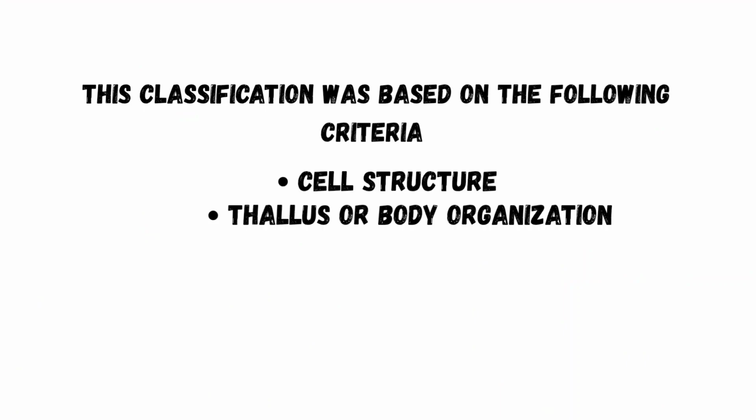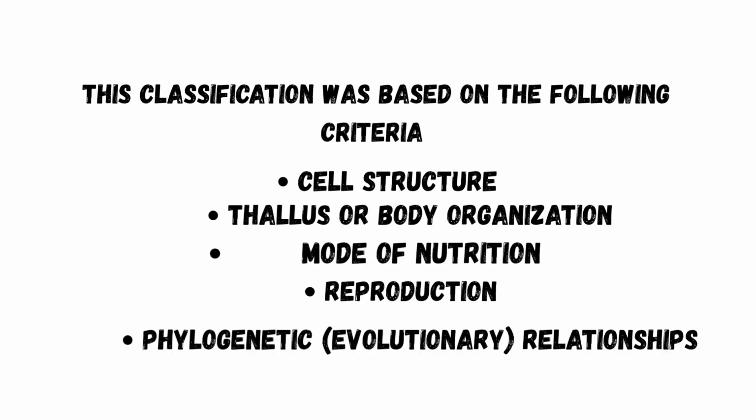This classification was based on the following criteria: cell structure, thallus or body organization, mode of nutrition, reproduction, and phylogeny, which is evolutionary relationships. This system gives a more natural and scientific classification of living organisms.